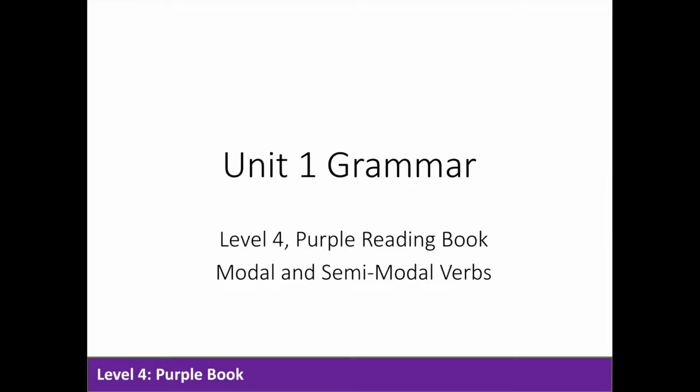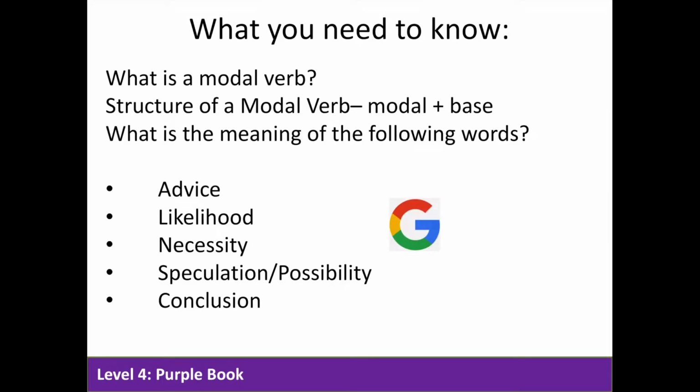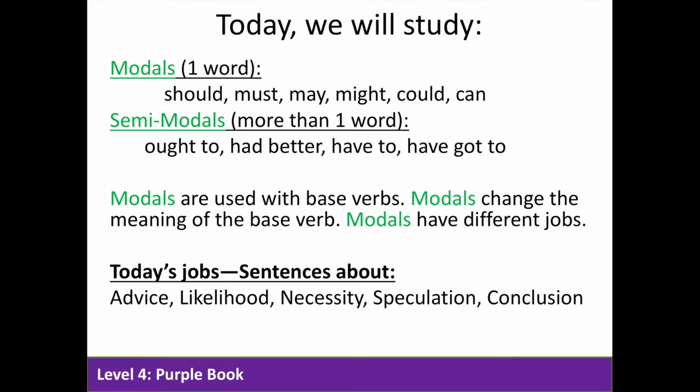Let's get started. A few things you'll need to know to better understand this lesson is what is a modal verb. You'll also need to remember the structure of modal verbs, so modal plus base verb. You'll also need to know the meaning of the following words: advice, likelihood, necessity, speculation and possibility, as well as conclusion. If you don't know what these words mean, take a moment to pause the video, look them up, and then come back.